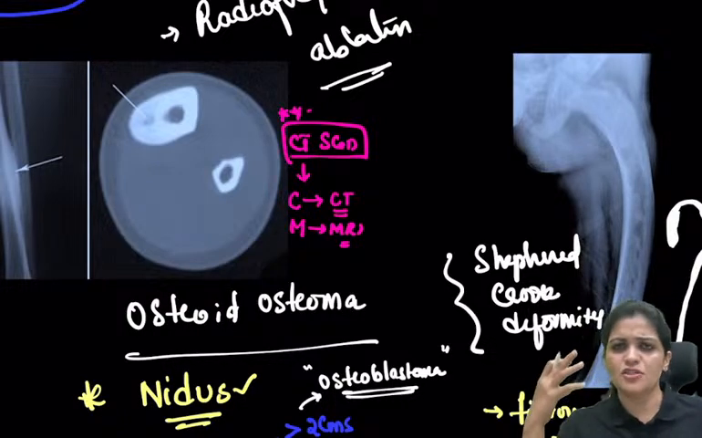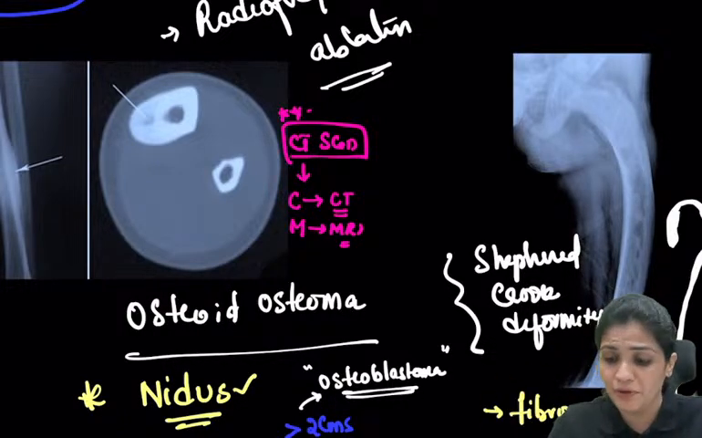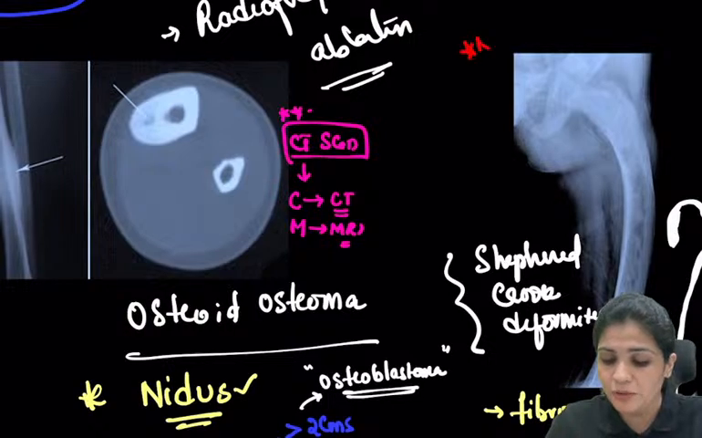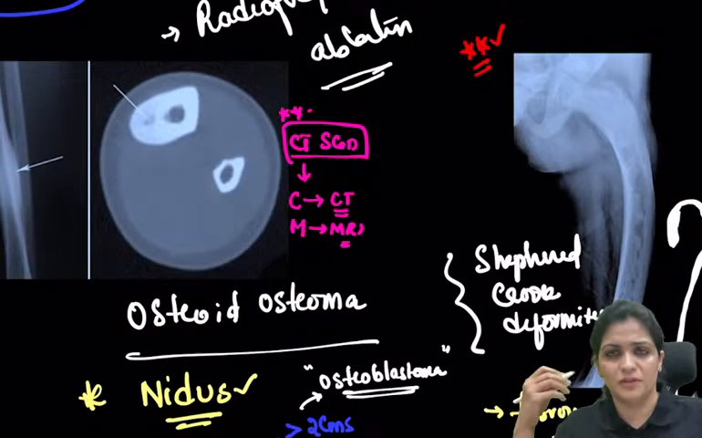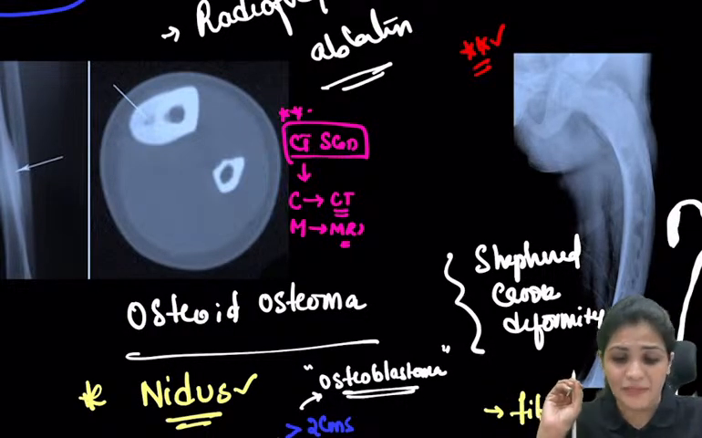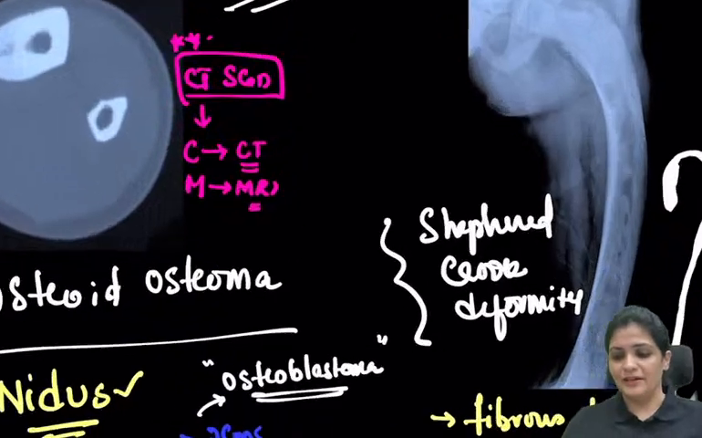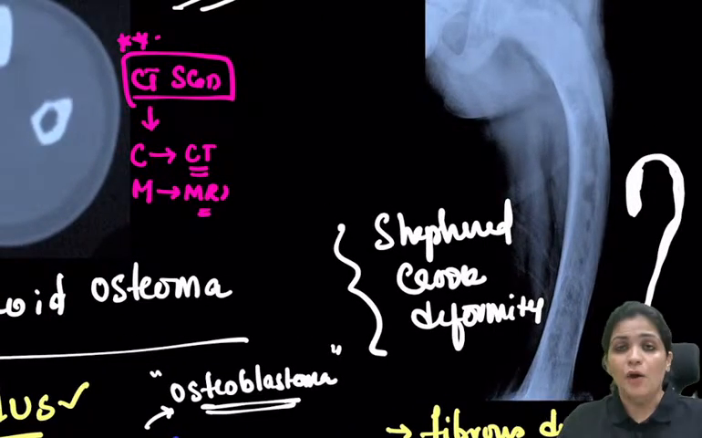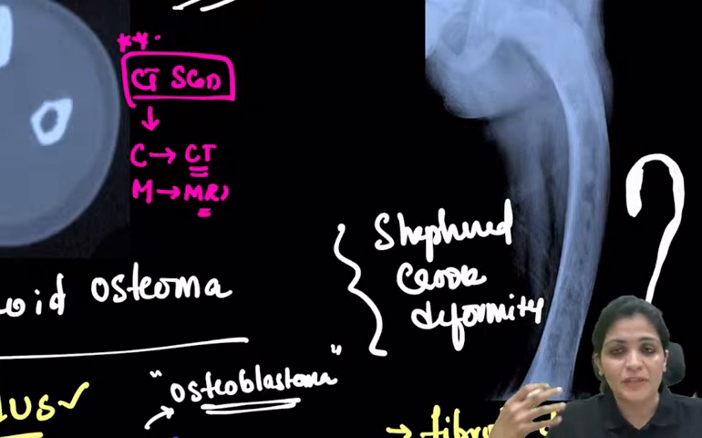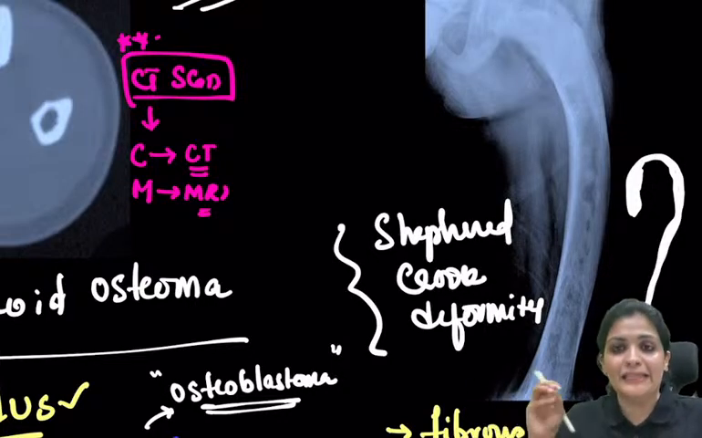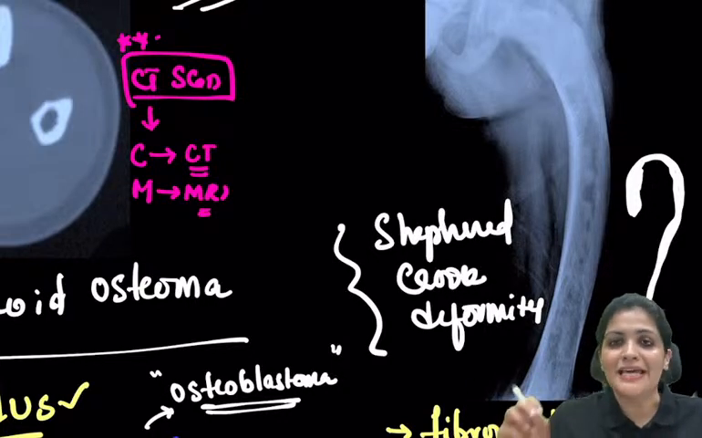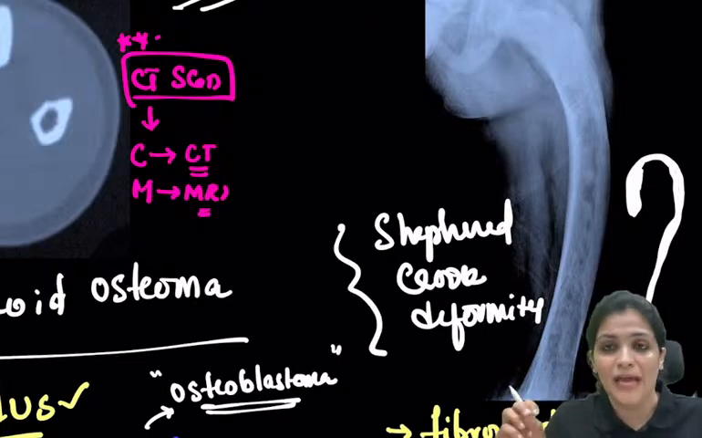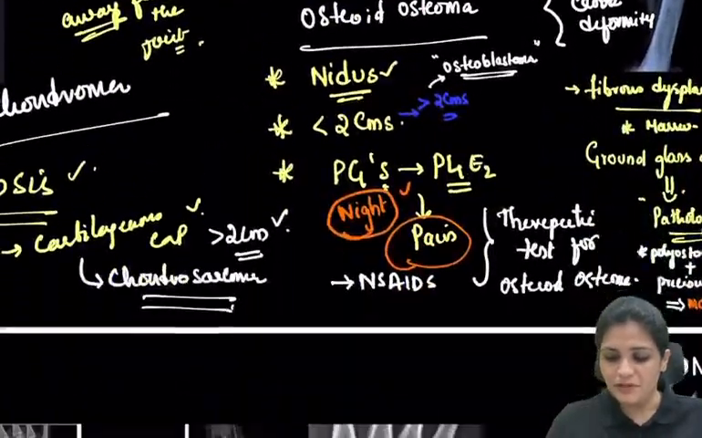Again, it is a very, very important IBQ. That is McCune-Albright syndrome, or whatever they may ask. They'll put up this X-ray and ask you to identify the condition. This is fibrous dysplasia, the shepherd crook deformity, where usually the marrow is replaced with the fibrous tissue, right? And then the syndrome which is associated with it is McCune-Albright syndrome, right? So that is about the fibrous dysplasia.